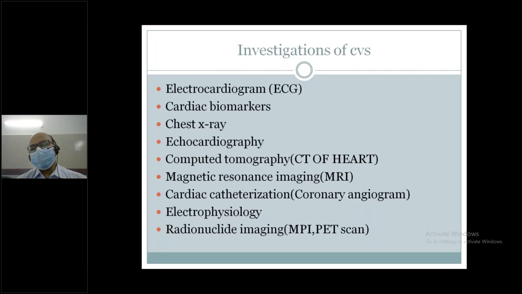Investigations of the cardiovascular system. These are the common investigations of the cardiovascular system. Electrocardiogram, that means ECG. Cardiac biomarkers: troponin I, troponin T, creatine kinase MB, lactate dehydrogenase, AST, myoglobin. These are the important cardiac biomarkers. Chest X-ray, echocardiography, computed tomography, maybe CT scan of the heart, magnetic resonance imaging, MRI, cardiac catheterization. Usually, cardiac catheterization includes coronary angiogram or electrophysiological study, and radionuclide imaging. So these are the important investigations for the cardiovascular system.